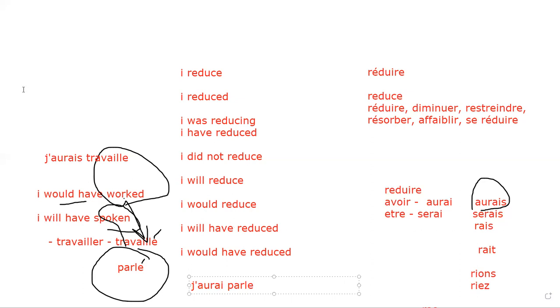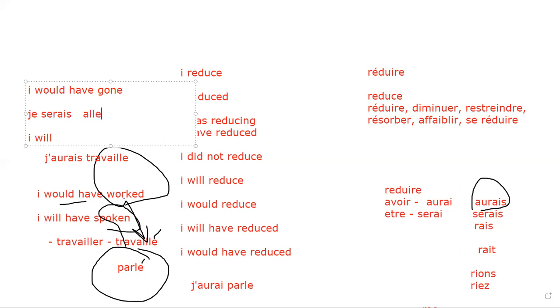Now, for example, if I say I would have gone. I would have gone. Yes. Yes, sir. Aller. Yes, exactement. Very good, Jaskaran. Je serais, exact, because gone belongs to my S-E-R-A-I-S. The ending is the same because gone is my aller verb and aller belongs to my être family verb.